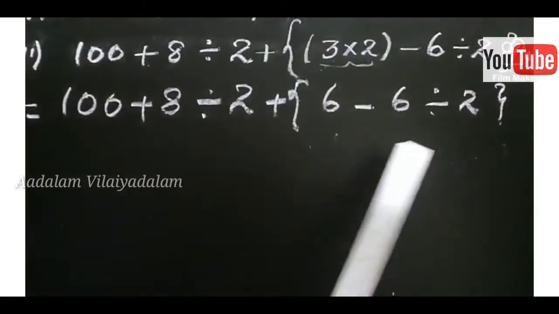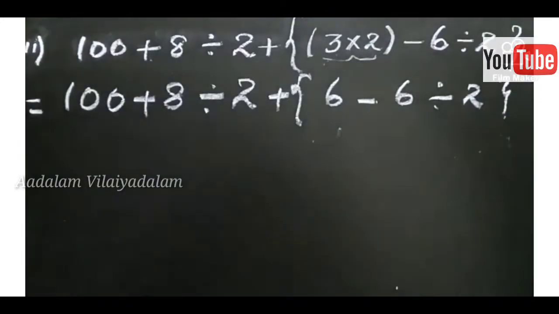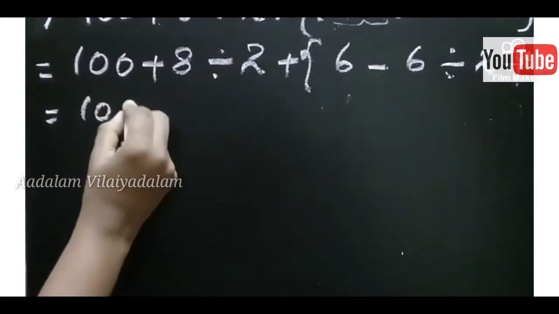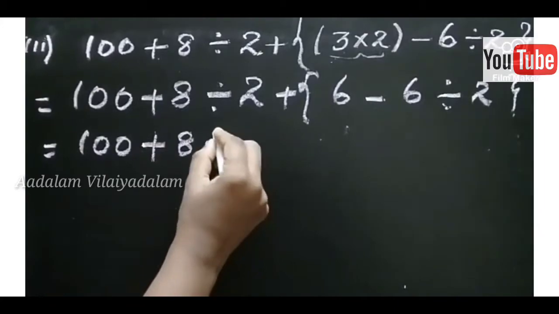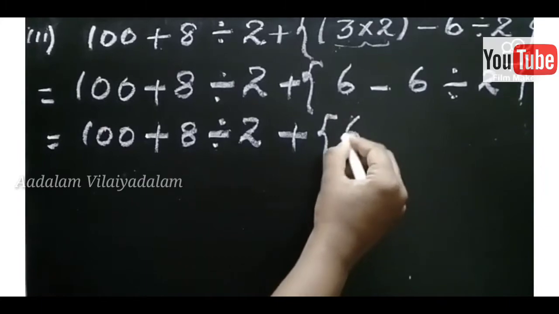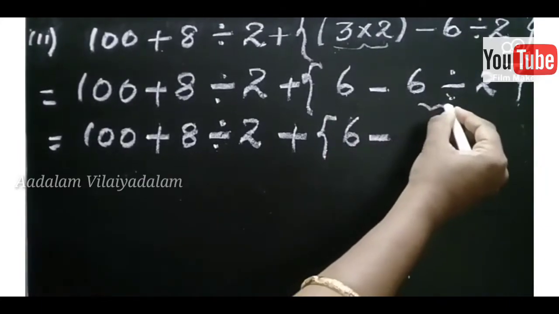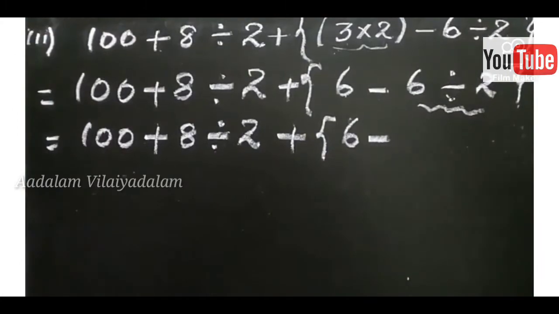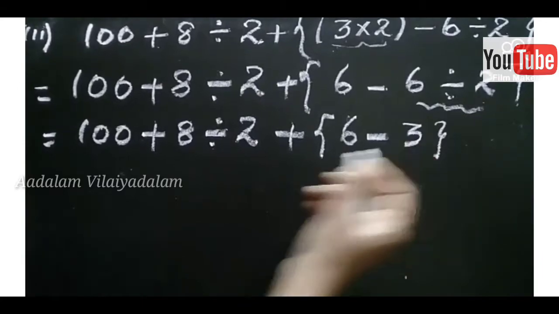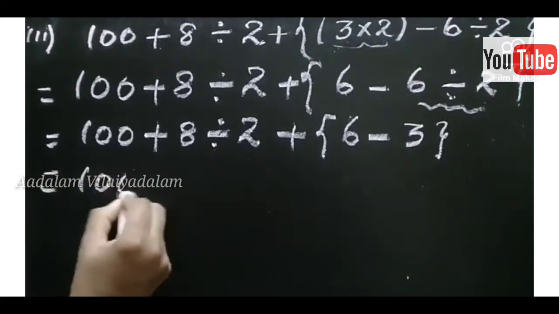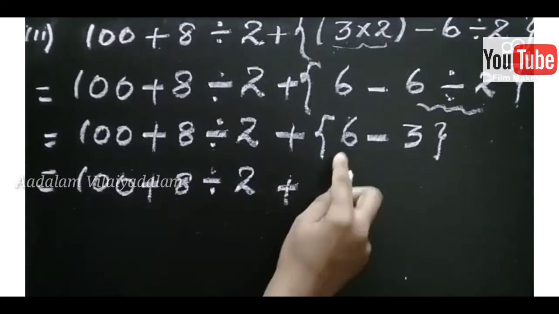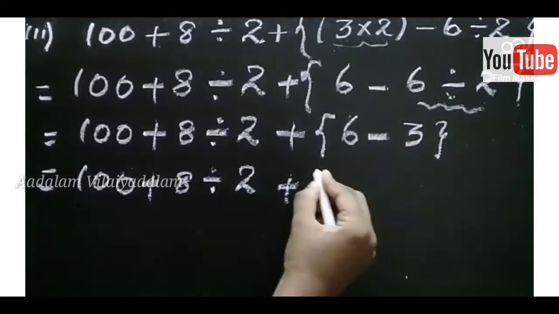In the BODMAS rule, next your preference is division only. Next you find the value 6 divided by 2. So 100 plus 8 divided by 2 plus 6 minus, here next you find 6 divided by 2. The answer is, in the 2 table, 6 how many times? 3 times only. So 3. So next, 100 plus 8 divided by 2 plus, so 6 minus 3. What is the answer? 3.